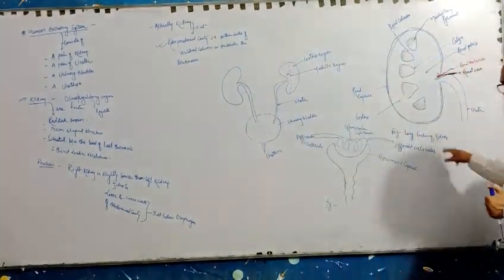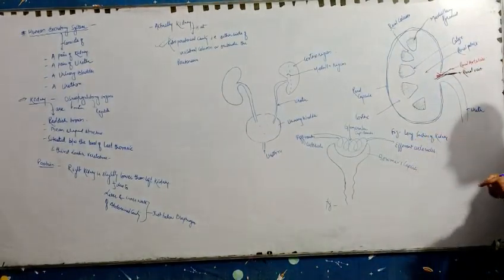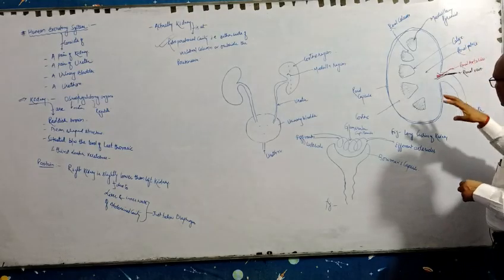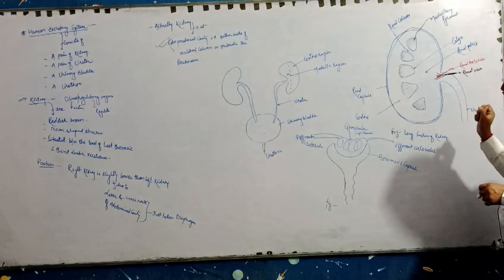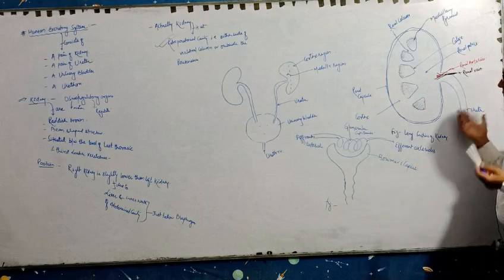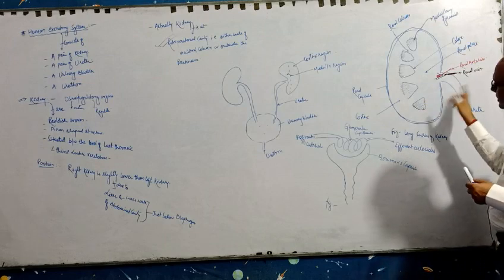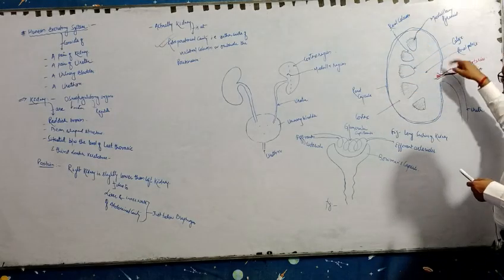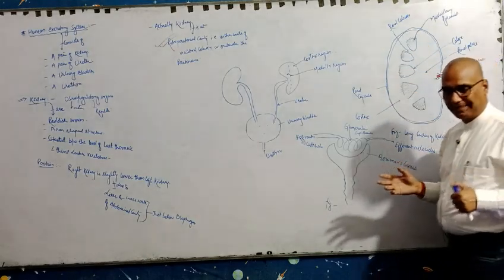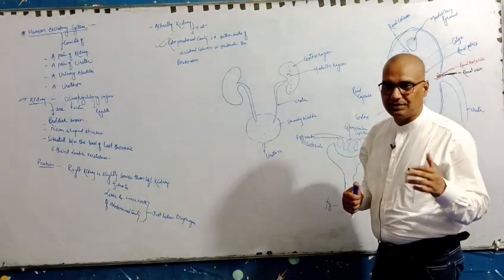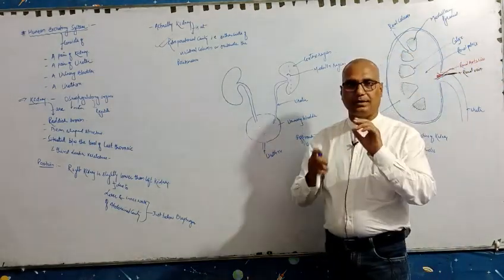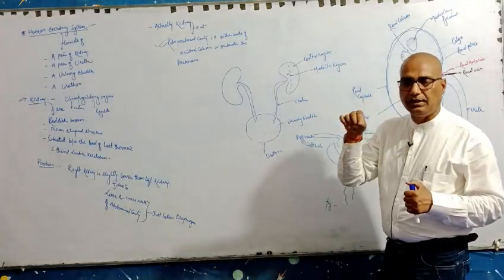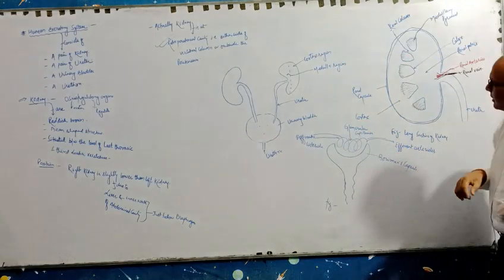Now we are going to see the longitudinal section of the kidney. Here I am explaining one kidney because the structure of both sides is the same. This is the renal capsule. The kidney is covered with a capsule. Have you heard of a capsule tablet? The capsule is the outer covering, and inside it we see the powder, the medicament filled in powder form. So that is called a capsule.